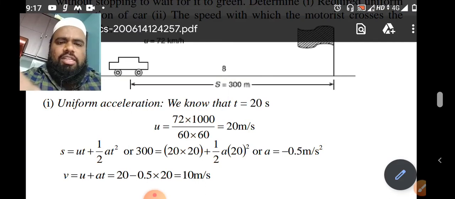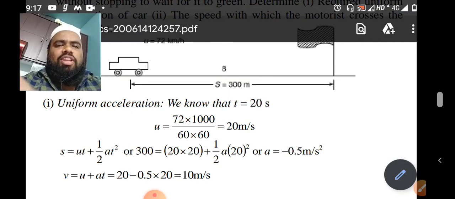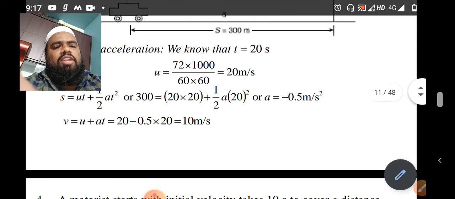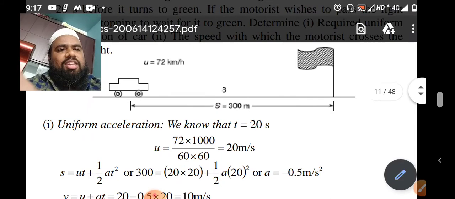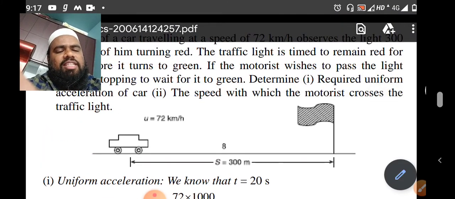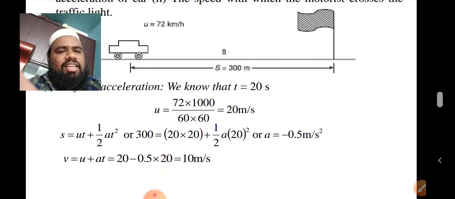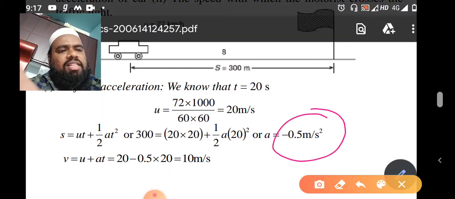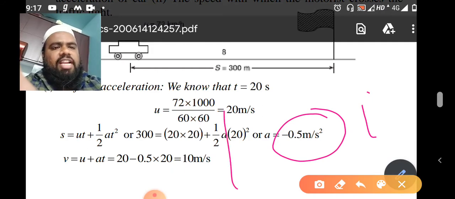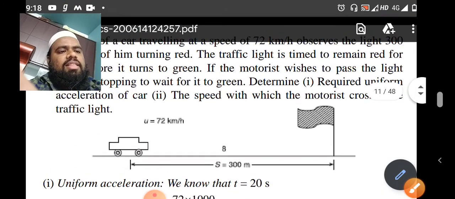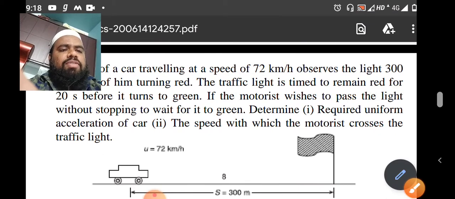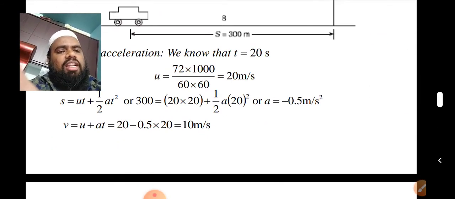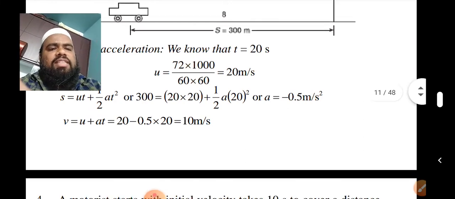Okay, so next substitute v is equal to u plus at. Because we have to find out the velocity also, from that you can calculate velocity is equal to 10 meter per second. So the required uniform acceleration is 0.5 meter per second square. This is the answer for the first bit. What is the second bit? The second bit is the speed with which the motorist crosses the traffic light. What is the speed he has? When he crosses the light, this is the speed.